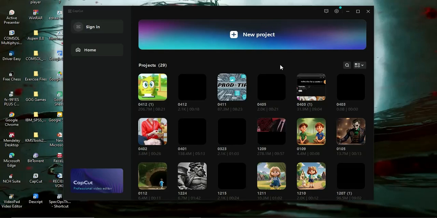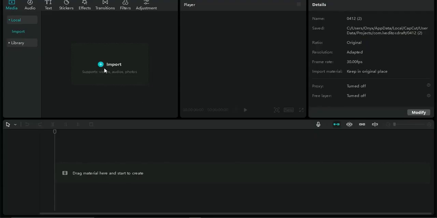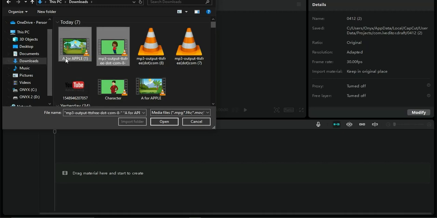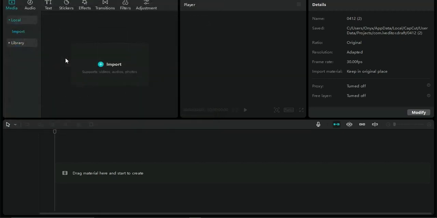So guys, what we're actually going to do right now is to finish the remaining of the editing phase on this particular platform called CapCut. Now you can use any video editing tool, but I'm going to utilize CapCut right now. I'm going to click on this new project. Now you want to just simply click on this import option to go on to importing both the video you just downloaded right now and also the character video which you actually created with Adobe.